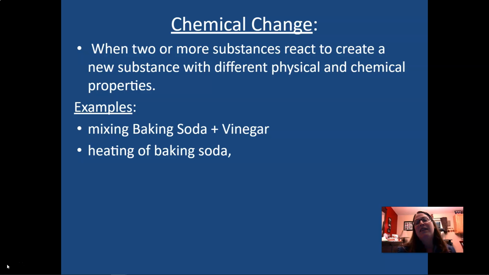So the heating of baking soda is a chemical change. We use baking soda in cooking because when it's heated it releases gas, which makes all of the things that you like to eat a lot more fluffy and not as dense. And so baking soda, when it's heated, becomes something new.